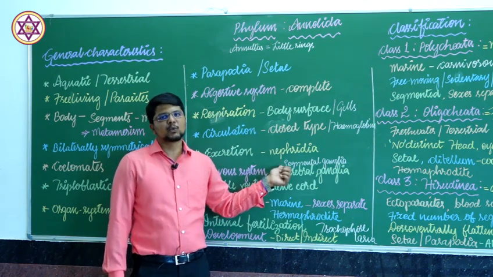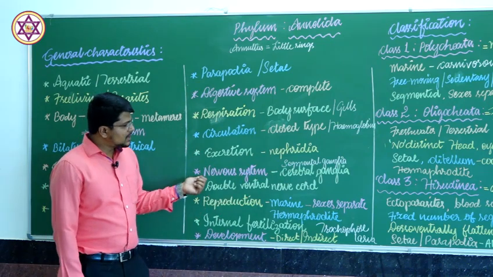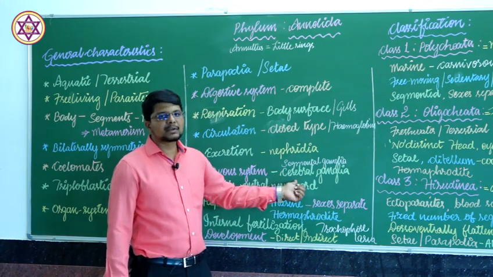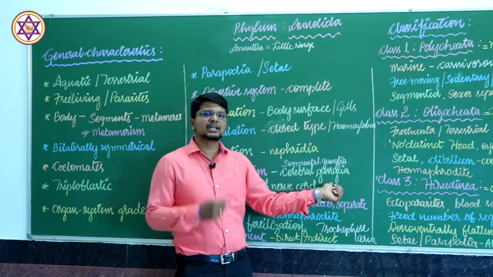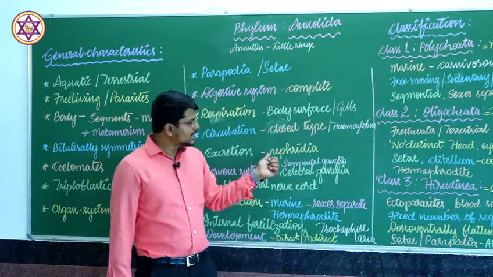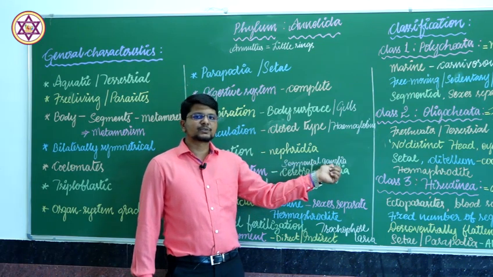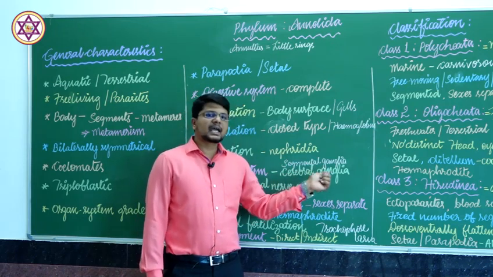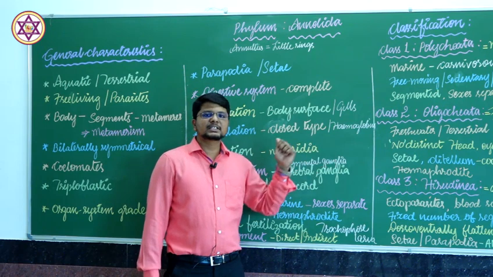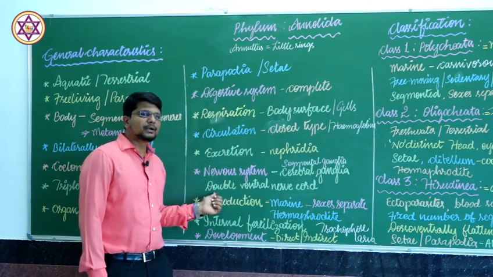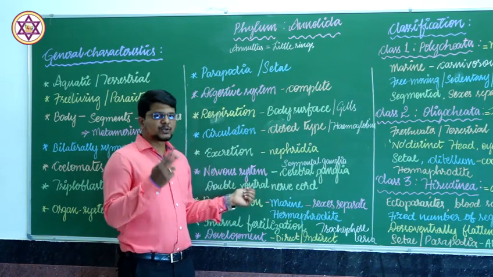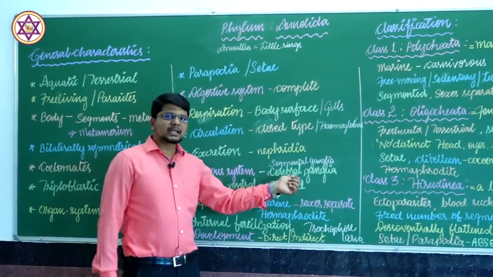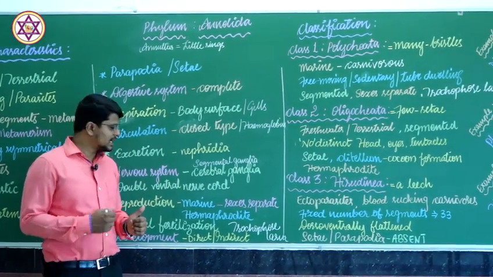The nervous system comprises a ring like brain, known as cerebral ganglia, which is positioned at the anterior most part of the body. And segmentally there are ganglia present which are called segmental ganglia. The cerebral ganglia connect with each of the segmental ganglia by means of a double ventral nerve cord. That means there are two nerve cords which run ventrally in the animal, and from the cerebral ganglia each of the segmental ganglia are connected.